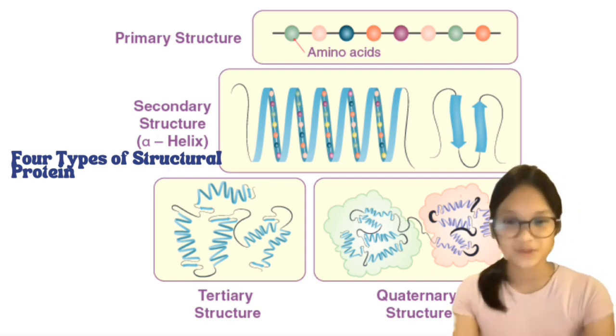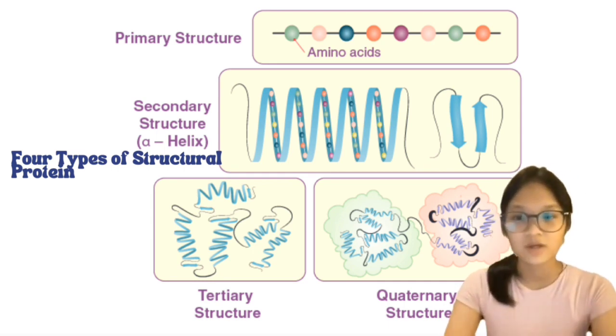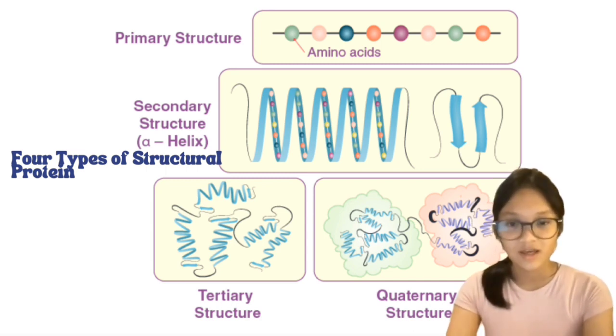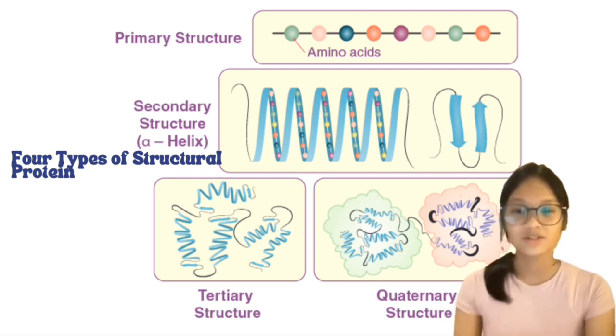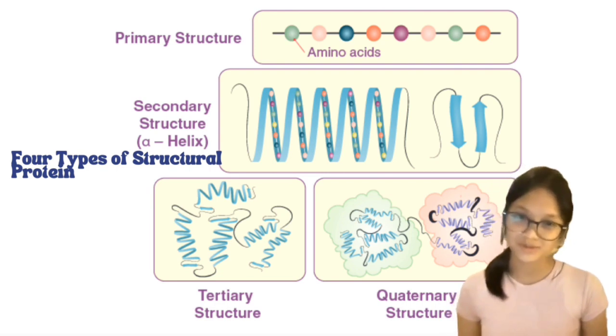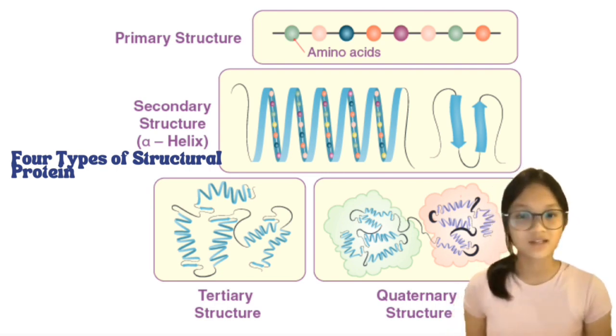So the fourth structure is the quaternary structure, and it consists of more than one polypeptide chain. So, proteins can be made out of one or more polypeptide chains, and you can see it in this type of structure. Each of these polypeptide chains can be a subunit, and interactions between them, such as hydrogen bonds or disulfide bonds, can keep them together.